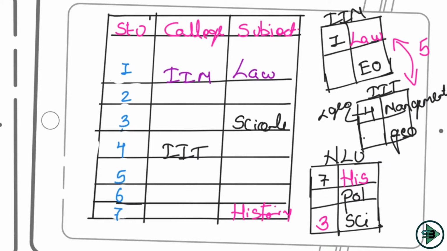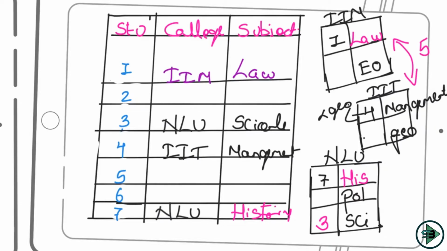So I also know the subject of 4 now, which is management. So I'll fill that as well. I know the subject of 1, that is law. I know the subject of 7, that is history. And this is quite clear now. With this, I also know the colleges. What are the colleges that 7 and 3 study in? 7 and 3 study in NLU. So let's put NLU at this. So 7 studies at NLU, and so does 3. Okay, so I know this as well.